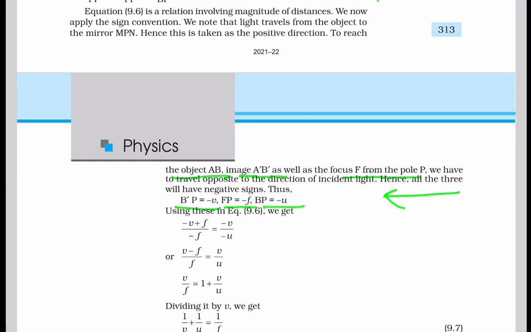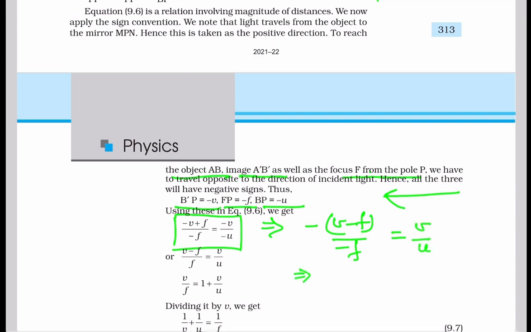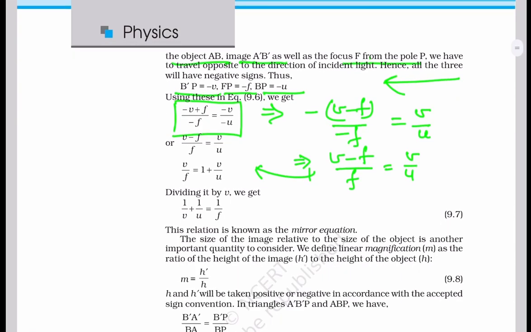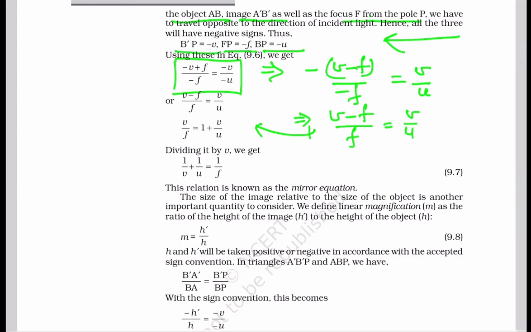So substituting these values with sign, we get minus V plus F divided by minus F is equal to minus V divided by minus U, which is equal to V minus F divided by F is equal to V by U. Therefore, V by F is equal to 1 plus V by U. Dividing both sides by V, we get 1 by V plus 1 by U is equal to 1 by F. This equation is known as the mirror equation, which we wanted to derive.